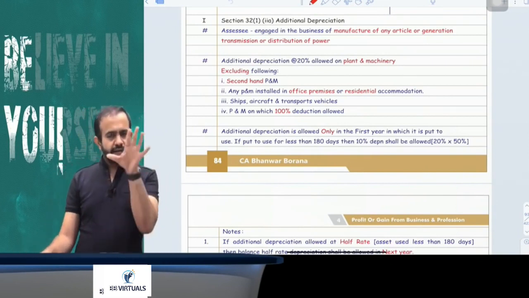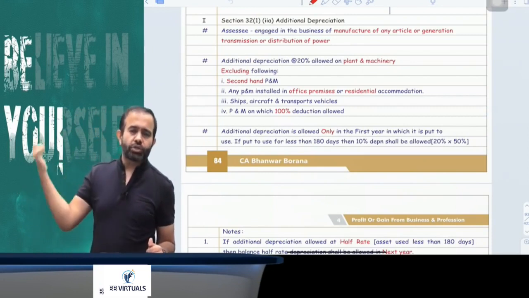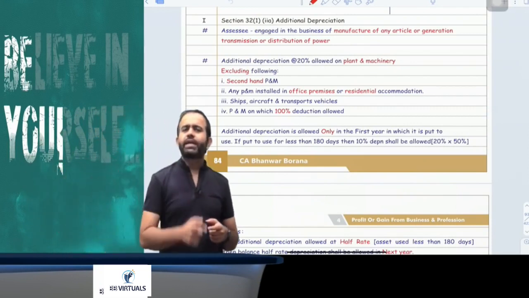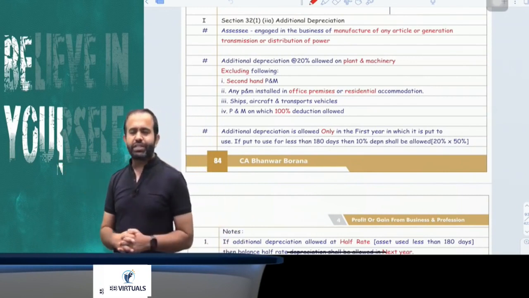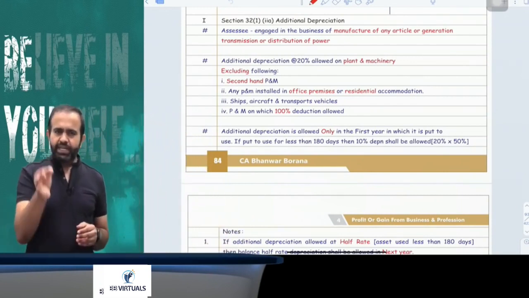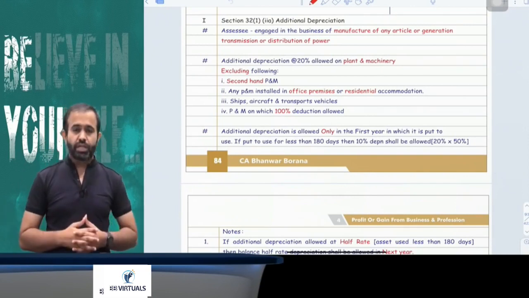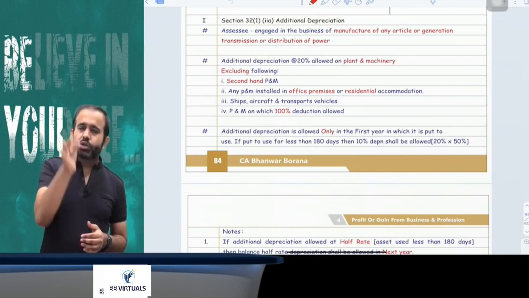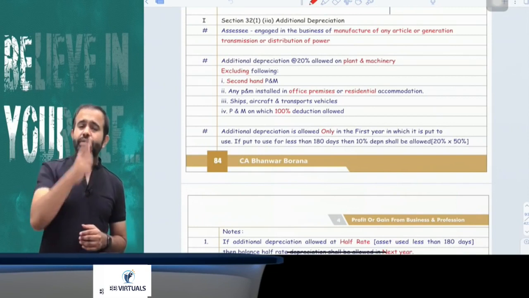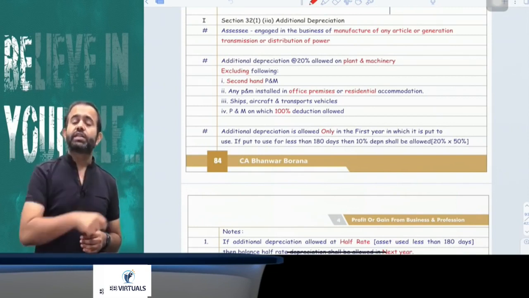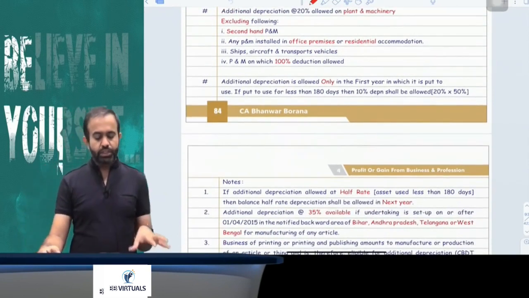Now try to understand, additional depreciation is allowed only on plant and machinery, not on building, not on furniture, not on intangible assets. On second-hand plant and machinery, additional depreciation is not allowed. If plant and machinery is used in office premises or residential accommodation, additional depreciation is not allowed. If plant and machinery is in the nature of a vehicle, ship or aircraft, additional depreciation is not allowed. Or if plant and machinery on which 100% deduction under the head PGBP is allowed in a single year, on that also additional depreciation is not allowed.